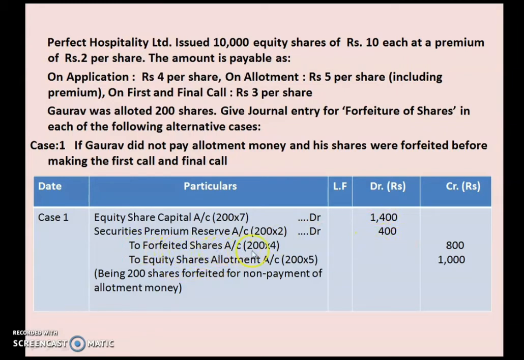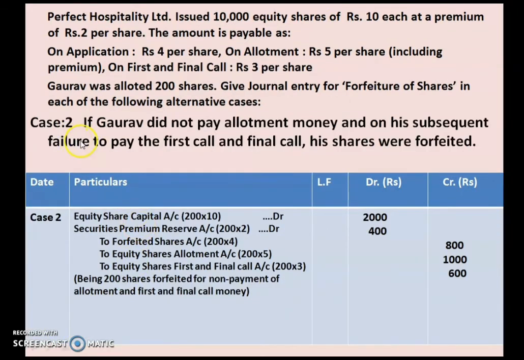To forfeited shares account, 200 into what is the amount we have received from Gaurav? Only application money. So application money is 4 rupees. So what we have received will be shown under forfeited shares, 4 rupees we have received from him as application. So 200 into 4 will give you 800. To equity share allotment account, 200 into 5. 5 rupees means allotment money including the premium. So this is 1000 rupees. So this is the journal entry. Narration goes this way: Being 200 shares forfeited for non-payment of allotment money.